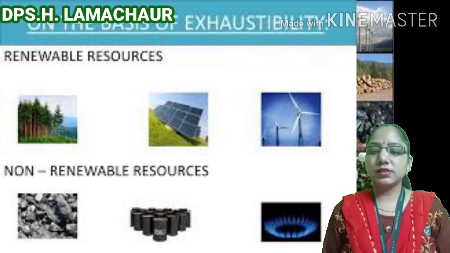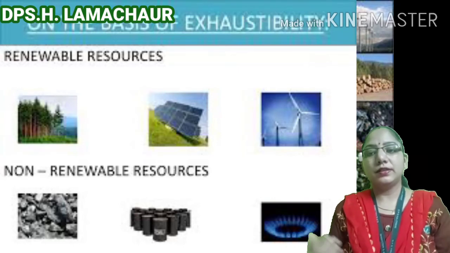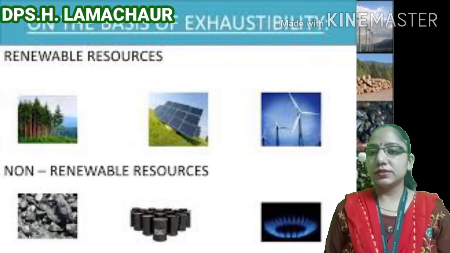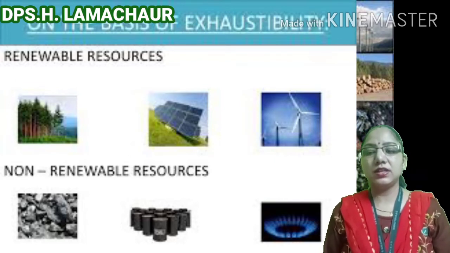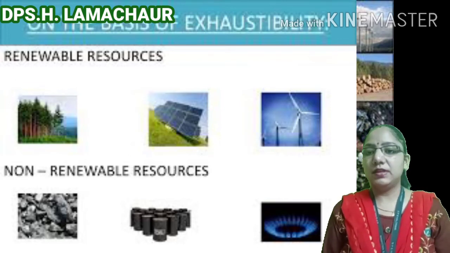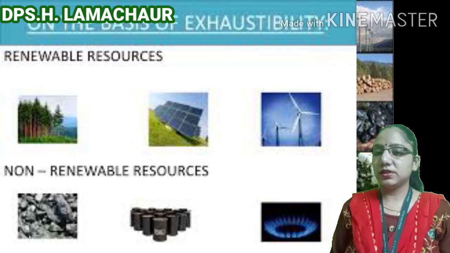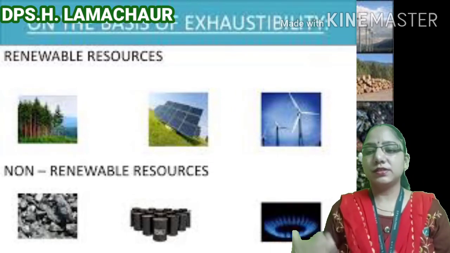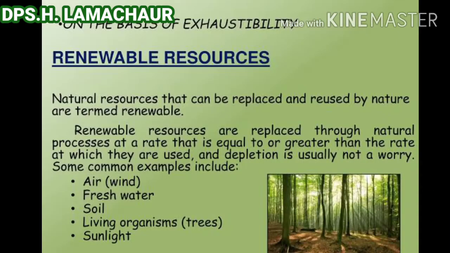Renewable resources are those resources which are inexhaustible, and non-renewable resources are those which can be exhausted easily and cannot be replenished again. First we will see the renewable resources.